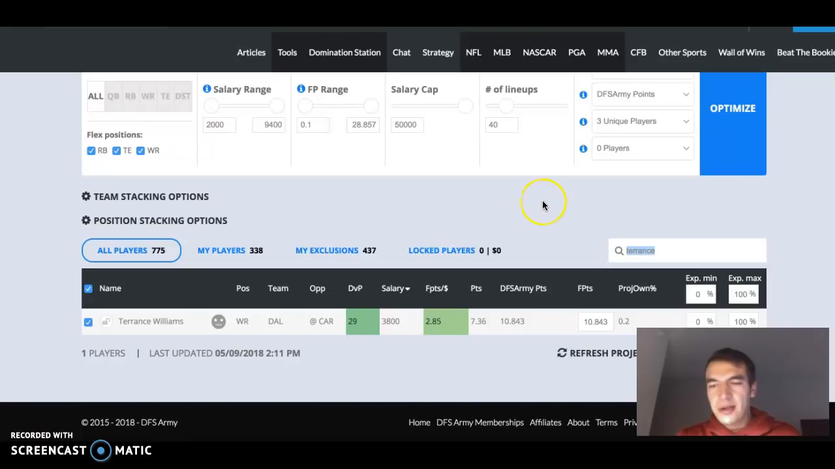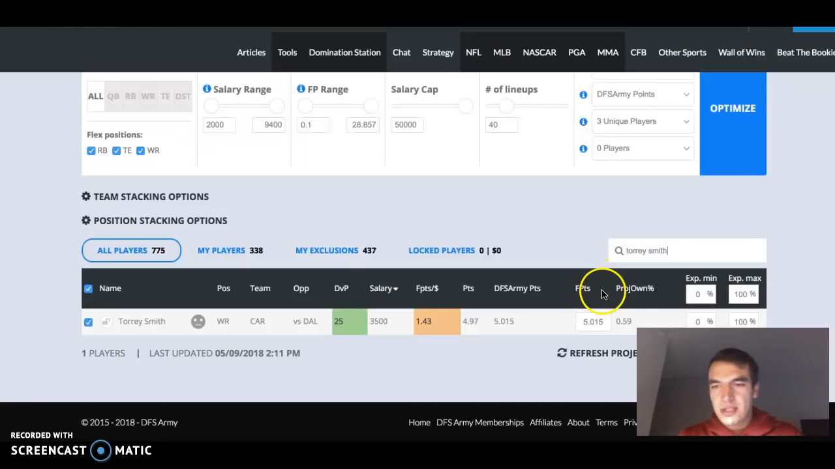On Carolina, it really starts with Cam, Christian McCaffrey, and then Devin Funchess. To add a deep threat, I would add Torrey Smith into some plays, which again, at 0.6%.